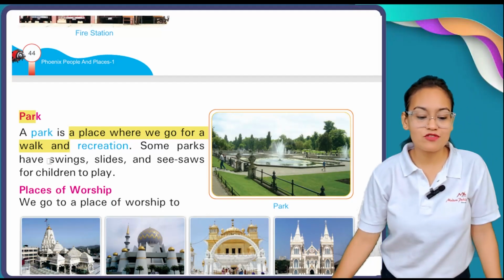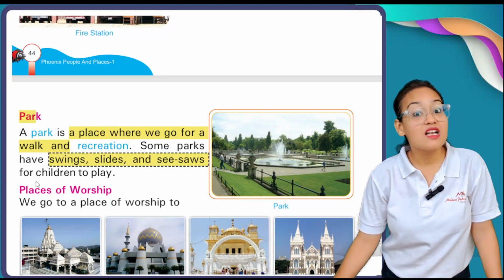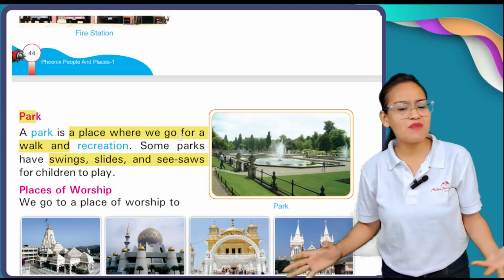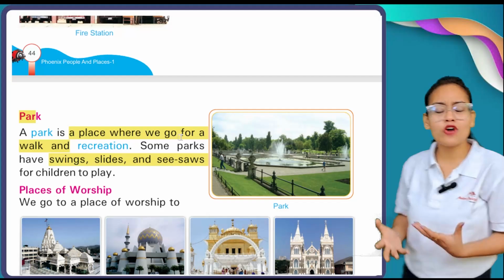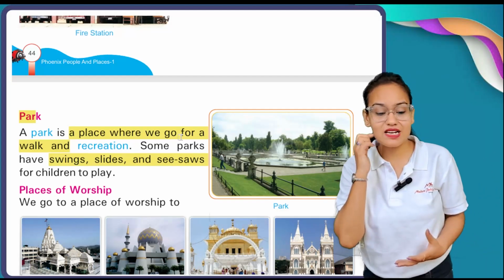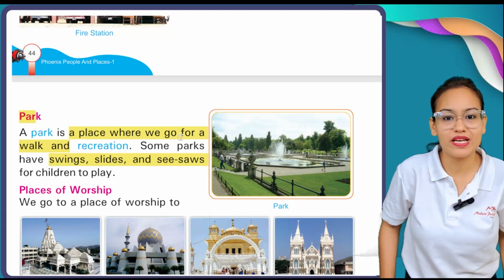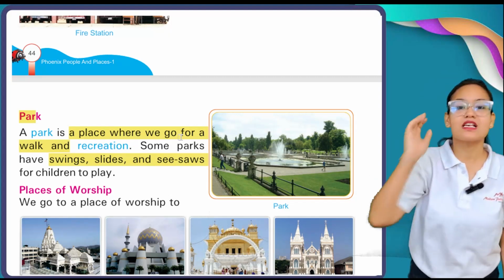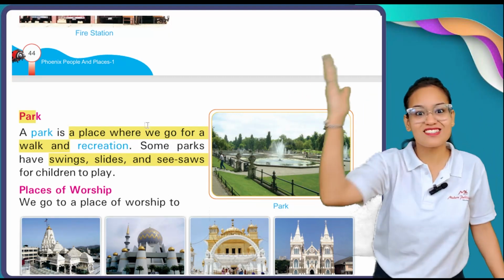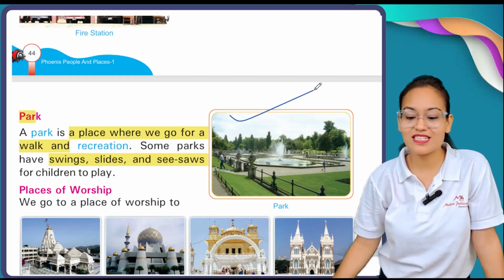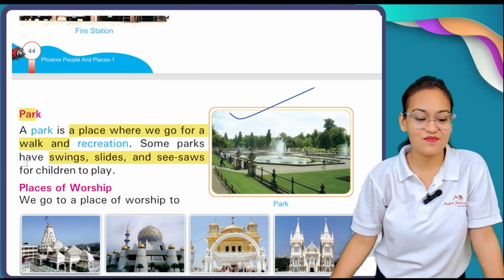Some parks have swings, slides and seesaws for children to play. At some parks there are various kinds of equipment through which children can play. Have you seen that at some parks you have seesaws and swings? So this area is called a park. You can see here, this area is called a park.